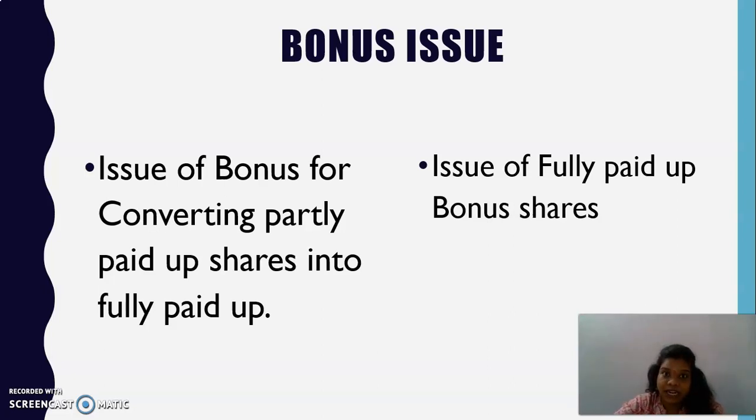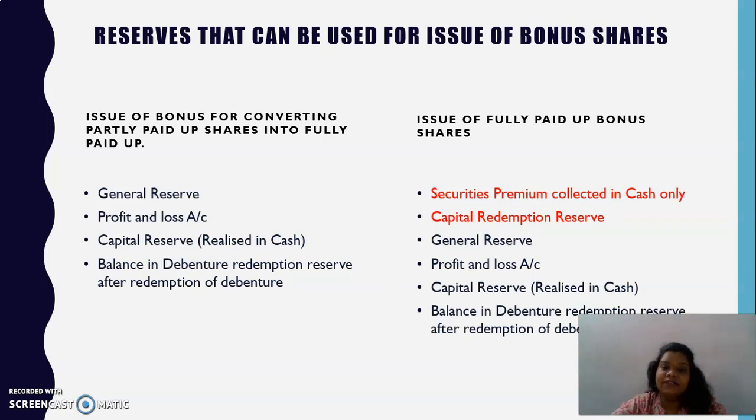So basically we have two types of bonus. One is the issue of bonus for converting partly paid up shares into fully paid up. Then you have the issue of fully paid up bonus shares. Two types. Now we have separate journal entries for that and separate journal entries for this. So let's look into the reserves part. As I already told you, we are utilizing the reserves for issue of bonus.